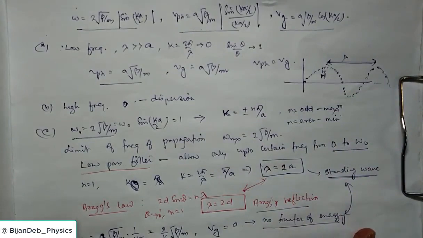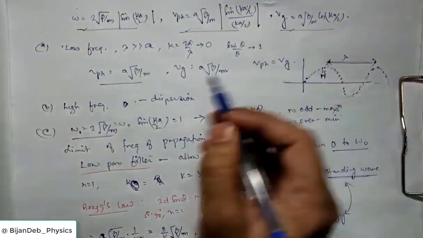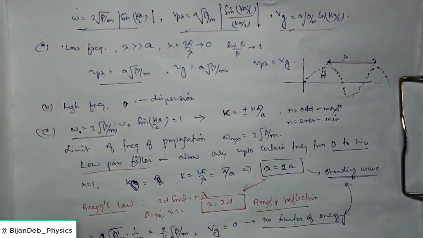So you should remember, what is lattice vibration? It is the coupled vibration of the entire lattice. From this we considered the one-dimensional monoatomic lattice. From this we found the frequency, the phase velocity and the group velocity. There are 3 scenarios. So this is the introductory part to lattice vibration, and this will be sufficient for our syllabus.